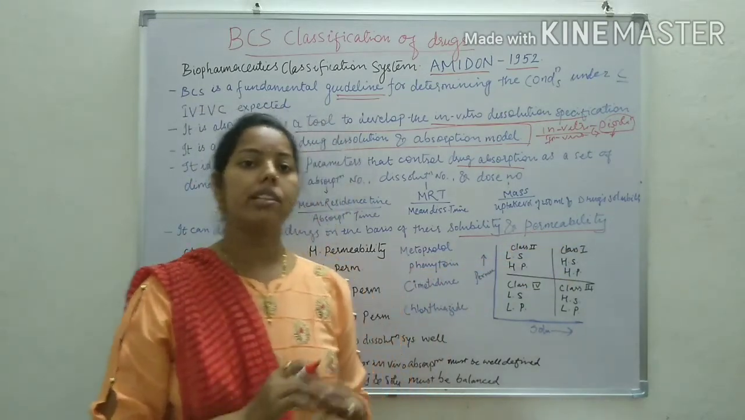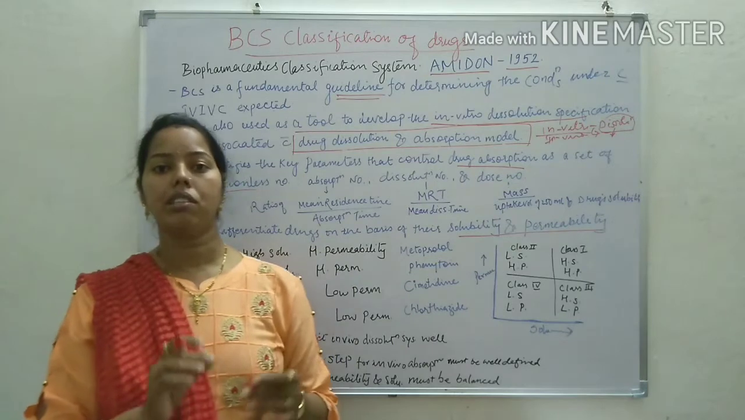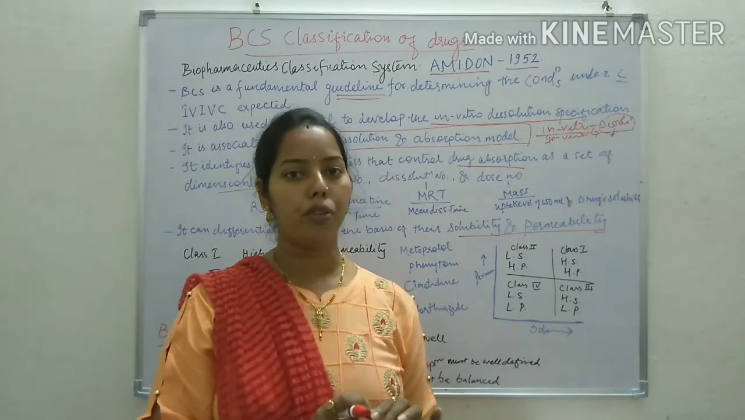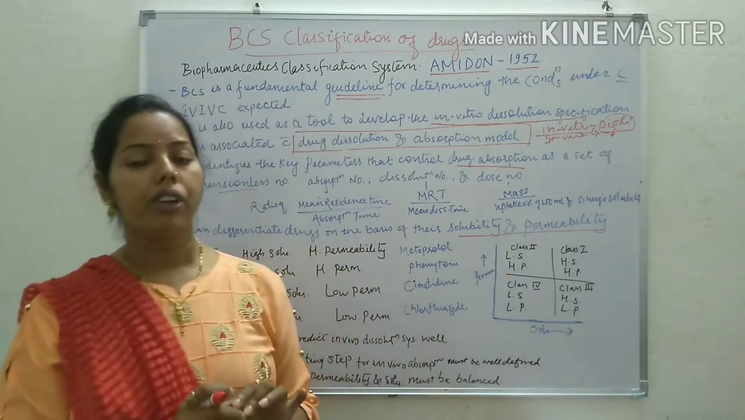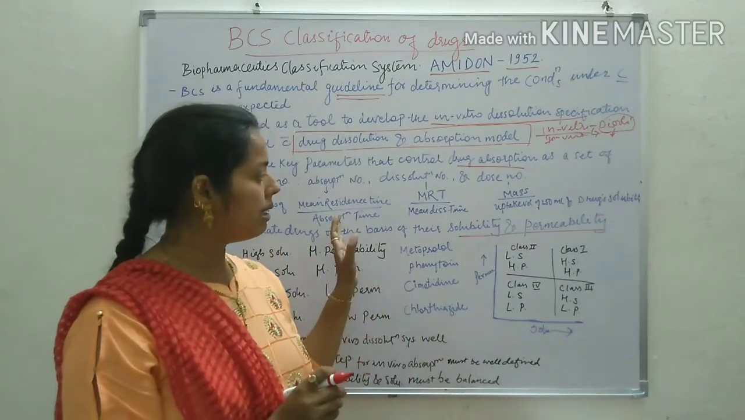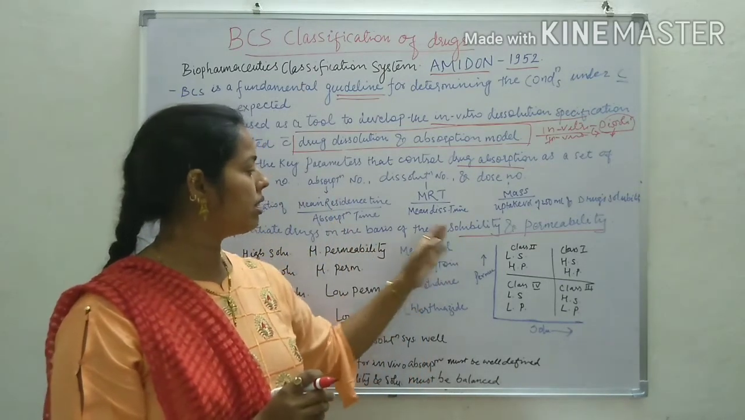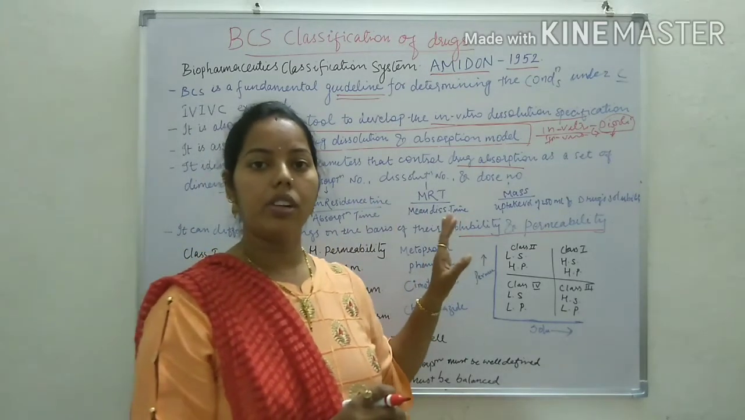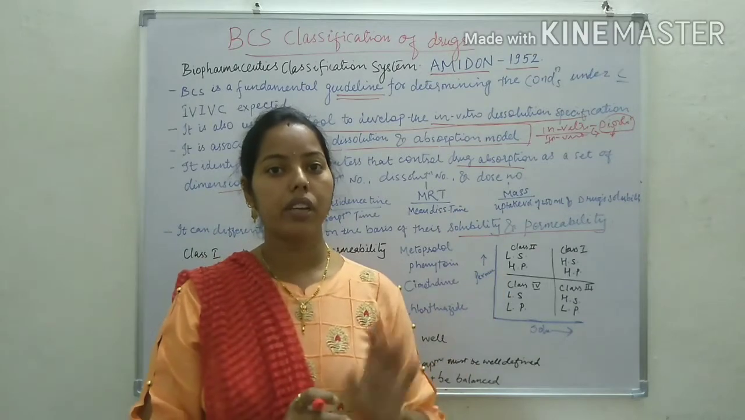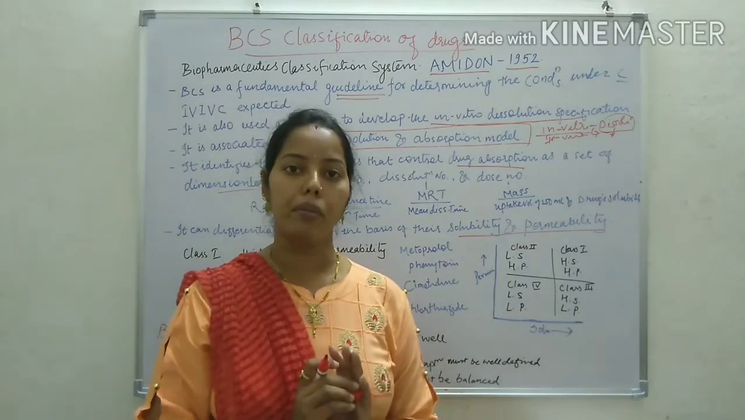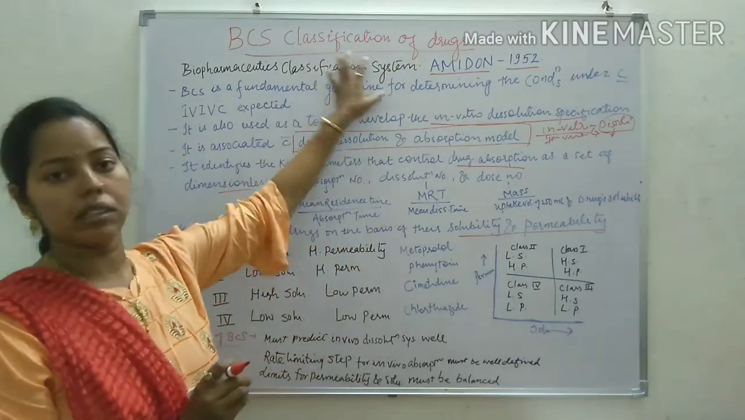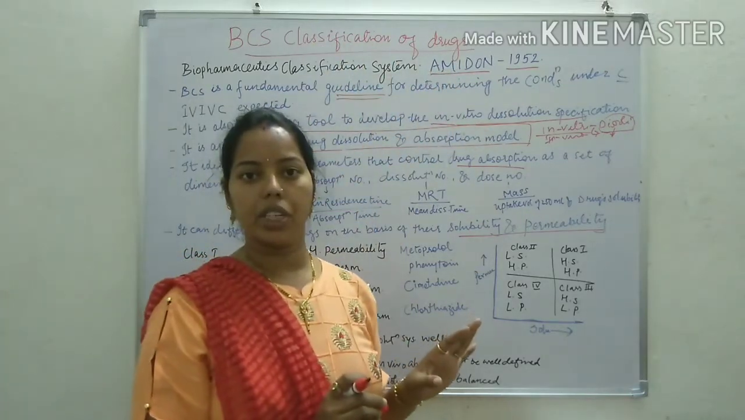In short, we can say that BCS classification sets a relationship between the in vitro and in vivo parameters, and BCS classifies the drugs on the basis of their solubility and permeability. In short, we have understood what the BCS classification is.